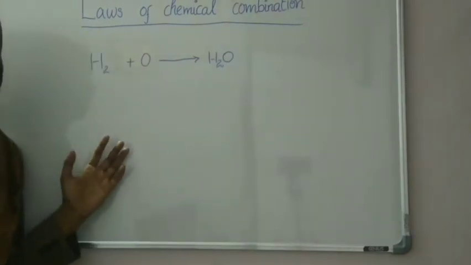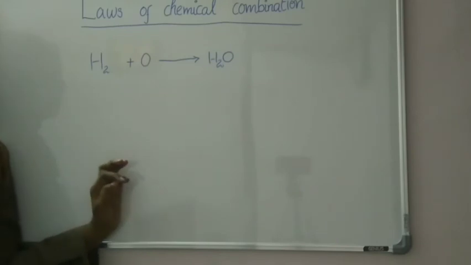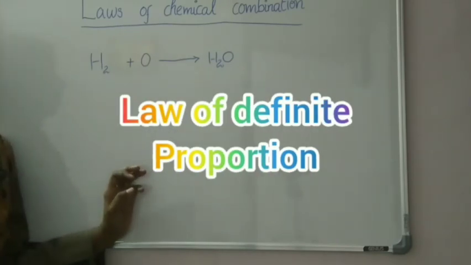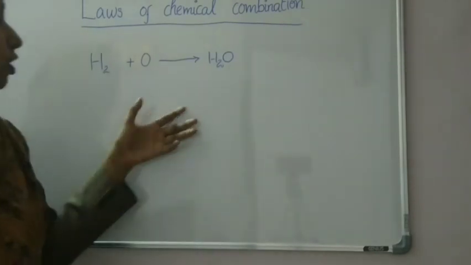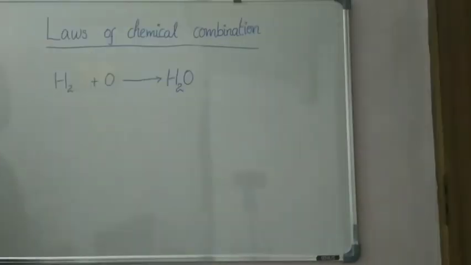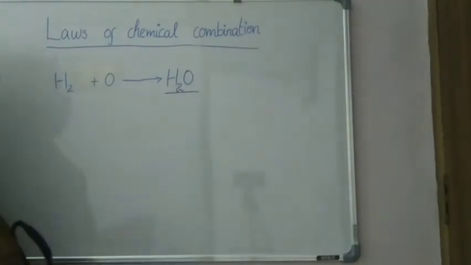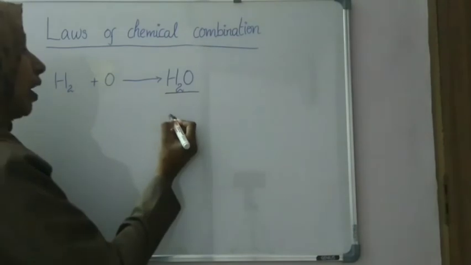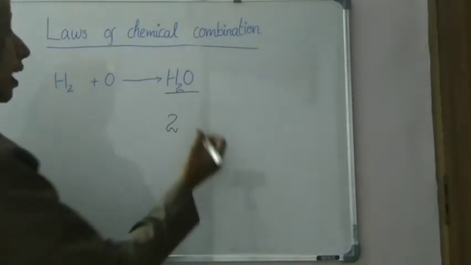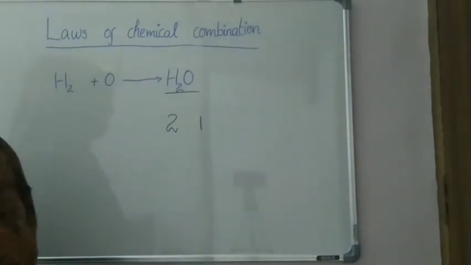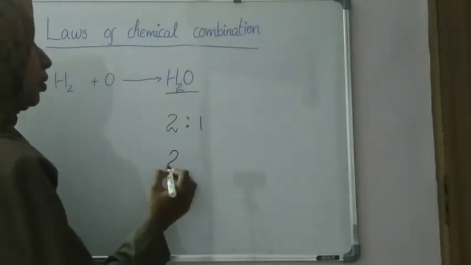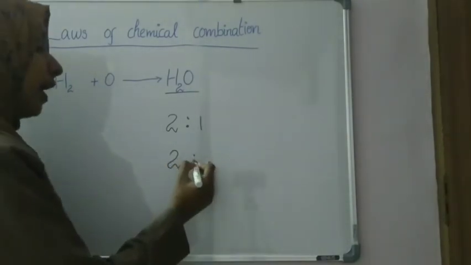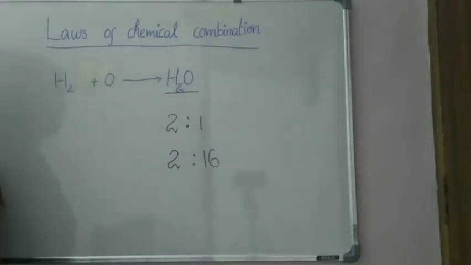Then the second law of chemical combination is the law of definite proportion. We are explaining this law of definite proportion with the same chemical equation. When we look at this, what is the formula of water? It is H2O, isn't it? Two atoms of hydrogen combine with one oxygen atom, isn't it? And when we take the masses, what is it? 2 grams of hydrogen combine with 16 grams of oxygen, isn't it?